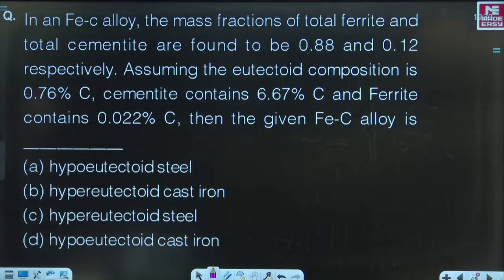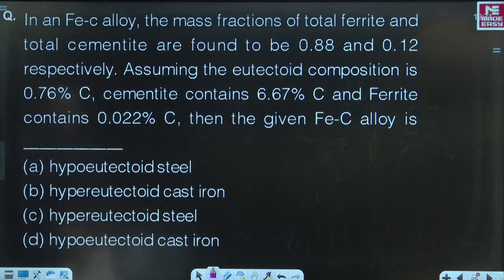Next question, please. Yeah. Fantastic question in front of you. A very, very fantastic question is there in front of you. Read this and then try to solve. Come on, beta.